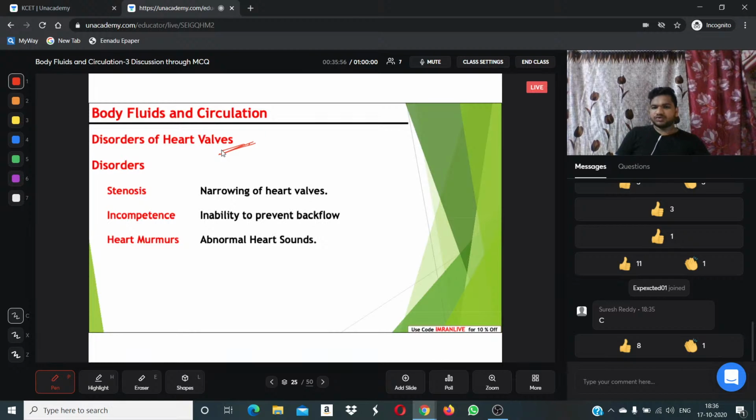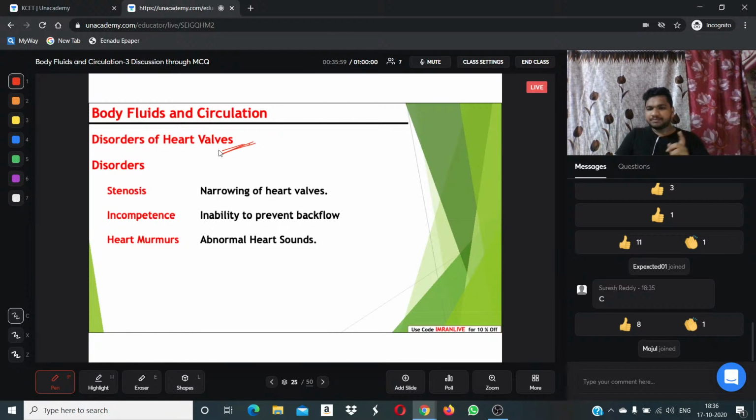Yes, Suresh, you can give the answer by touching on the screen A, B, C, or D. No need to comment also, right?